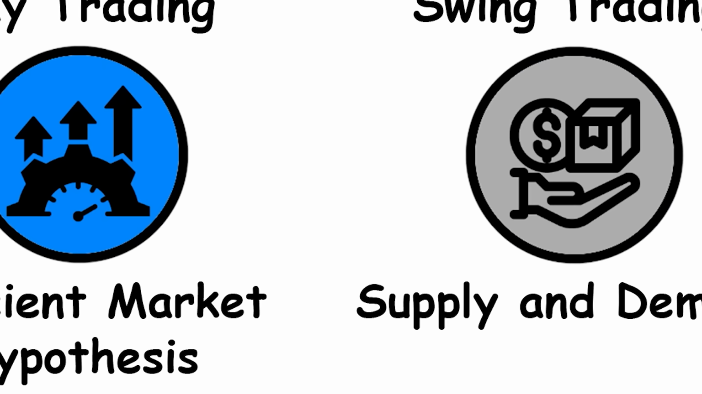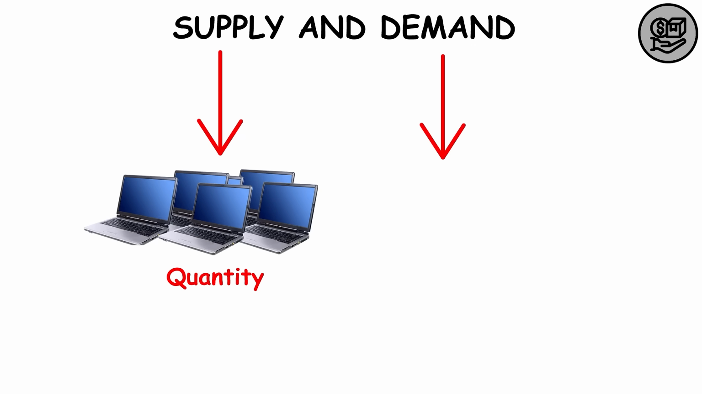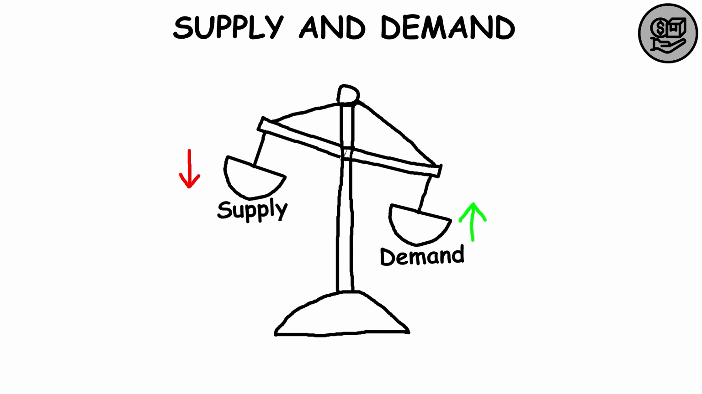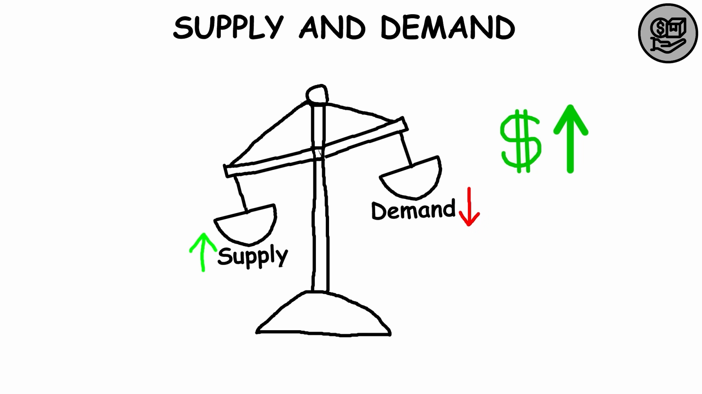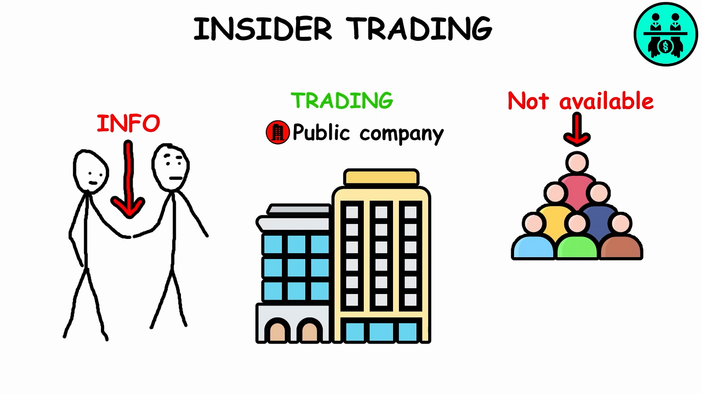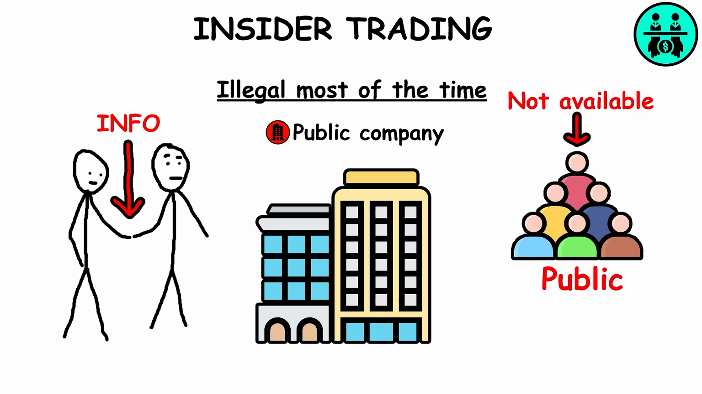consistently. Supply and demand. Supply refers to the quantity of a good or service available, while demand is the quantity that people want. If demand is high and supply is low, prices tend to rise. If supply is high and demand is low, prices tend to fall. Insider trading. It's the activity of trading in a public company's stock by using information that is not available to the public. This information is usually gathered from employees of that company, managers, etc. This is illegal most of the time.